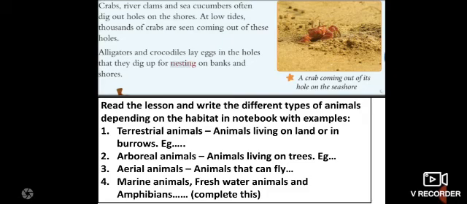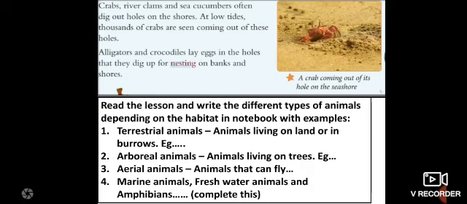Alligators and crocodiles lay eggs in holes that they dig for nesting on the banks of the shore. So, what do these alligators and crocodiles do, children? They also dig holes to lay their eggs and to protect their young ones. So children, you can see in the picture a crab coming out of a hole on the seashore.